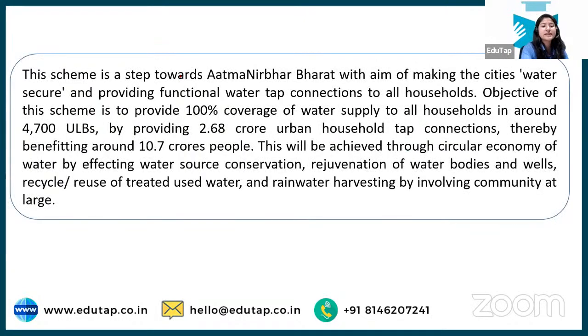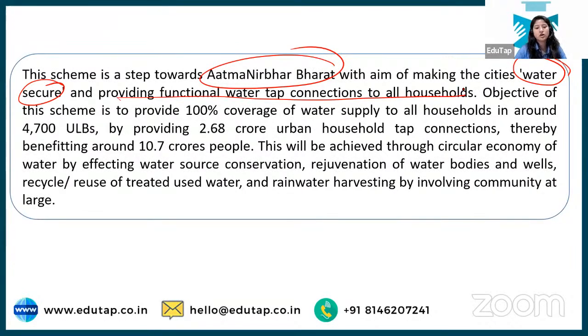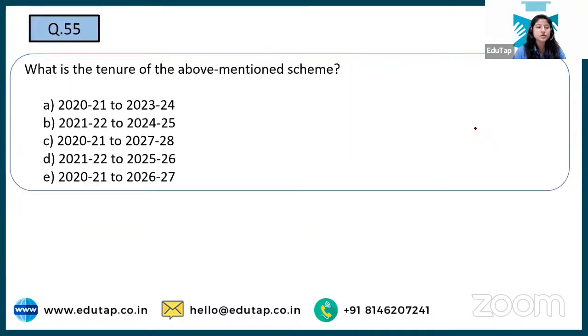Next, we are talking about the scheme under Atmanirbhar Bharat. Okay, water secure. Now I know what the scheme is all about. We're talking about functional water tap connections for all households, and let's read it out, urban households. Just a few slides back we studied that in rural areas, that was Jal Jeevan Mission, and here it is urban, and that is why it is, as most of you are saying, Amrut.